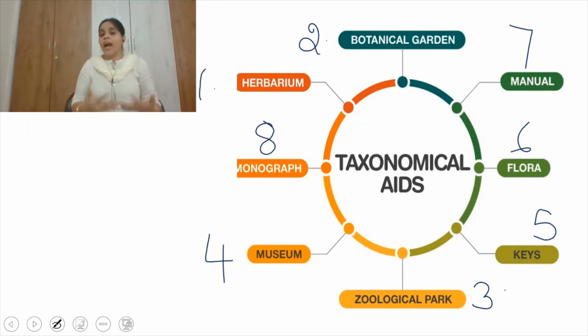We have observed different taxonomical categories like species, genus, family, order, class, phylum, kingdom. Now the question is, how can we group organisms into different taxonomical categories?